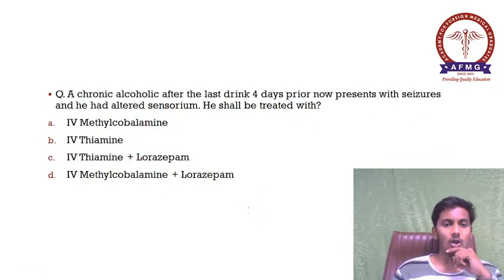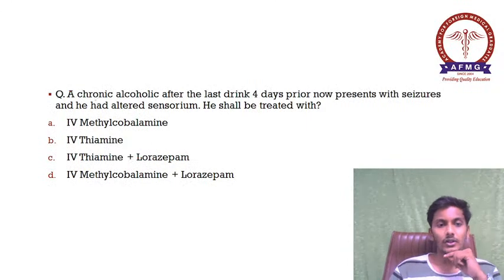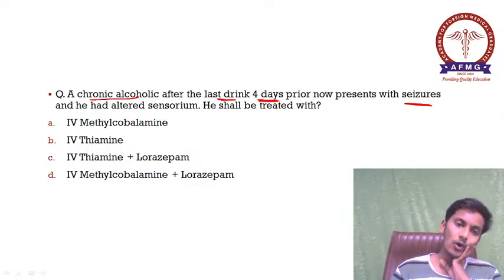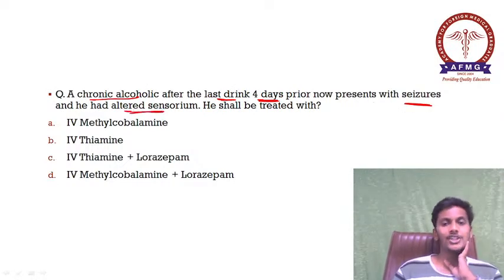Moving further to your next one. A chronic alcoholic, 4 days after the last drink, now presents with seizures and altered sensorium. He shall be treated with.